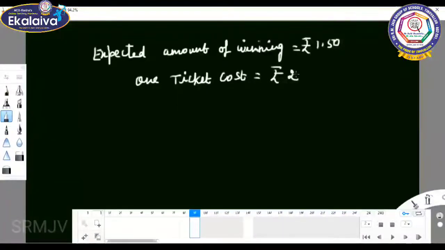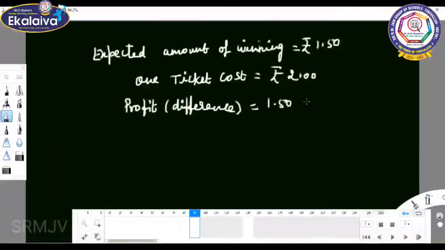So difference. Profit equal to, if you are paying the amount rupees 2, what is the profit amount? Profit difference equal to 1.50 minus 2. So it is not a profit, it is a loss because minus 0.50. So you are getting the loss of 50 paise.